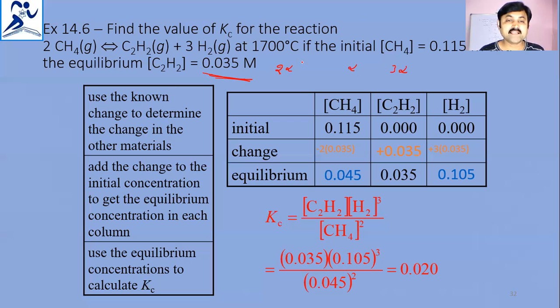Like that, if you take it, then you will get the answer. That is, the equilibrium concentrations of methane is 2 alpha, acetylene is alpha, and hydrogen is 3 alpha. Like that, you can substitute the values.